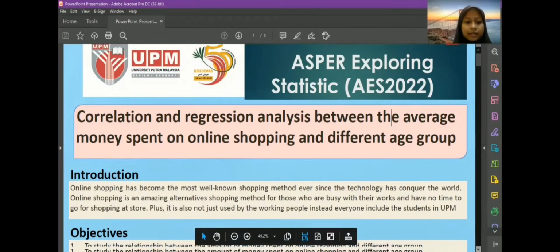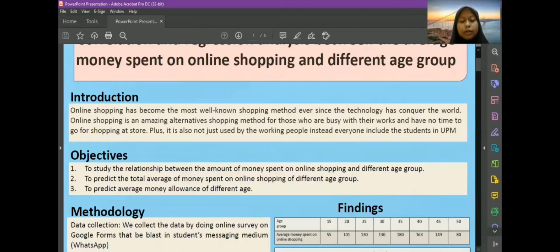Moving on to the objectives. Our aim is to study the relationship between the amount of money spent on online shopping and different age group. Secondly, we want to predict the total average of money spent on online shopping of different age groups, and also we want to predict the average money allowance of different ages.